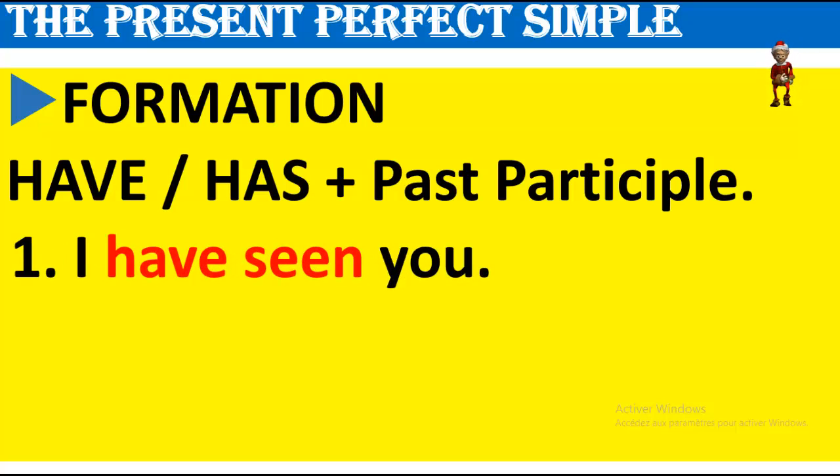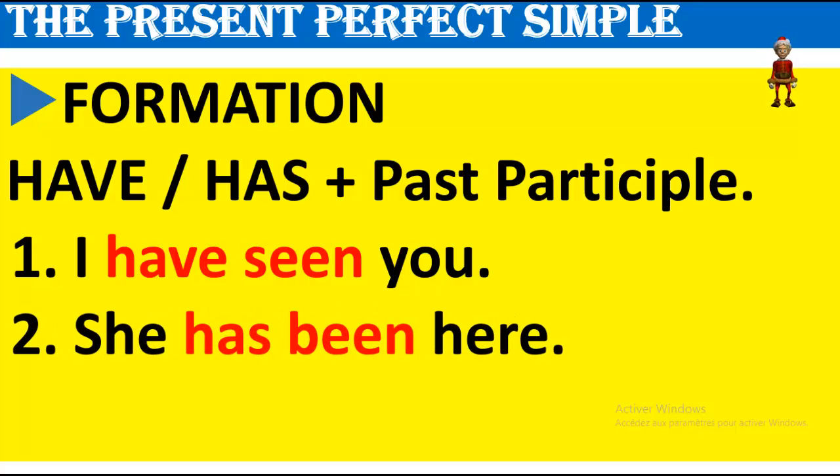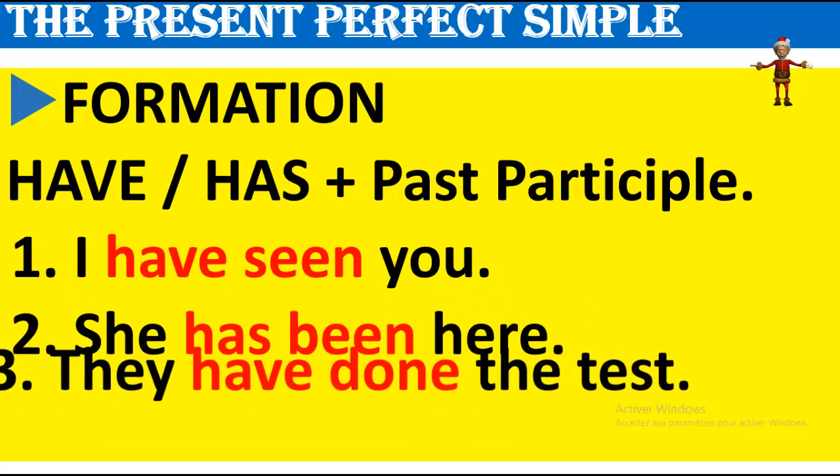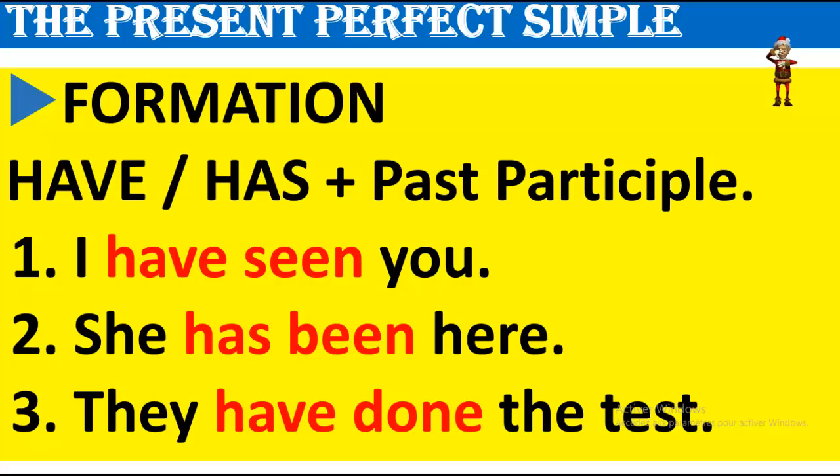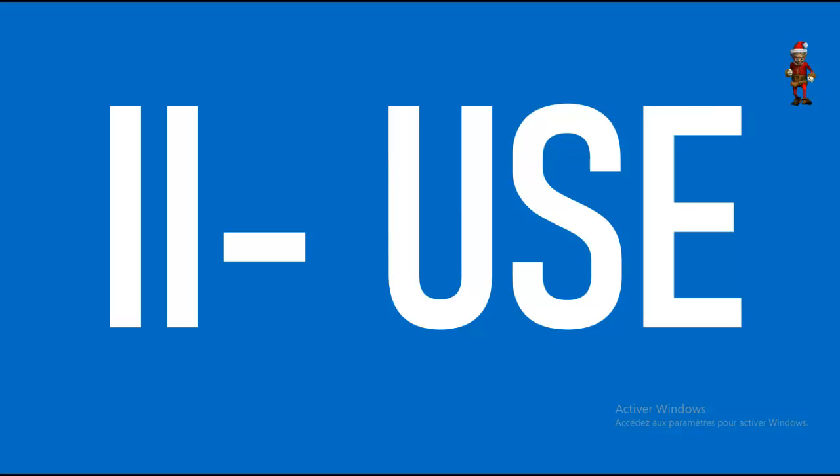I have seen you. She has been here. And they have done the test. So you have seen, has been, have done. Have in the simple present plus past participle. And once again, I invite you to learn your regular and irregular verbs. Use. Now, how do we use the present perfect simple?